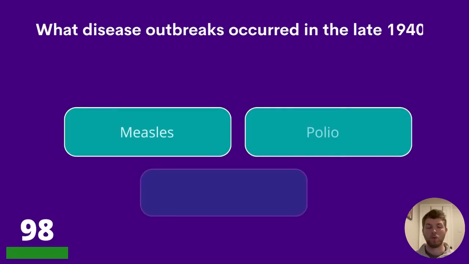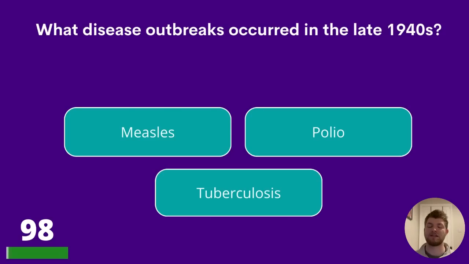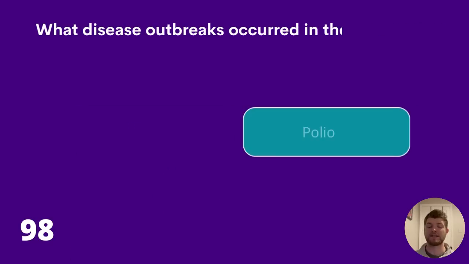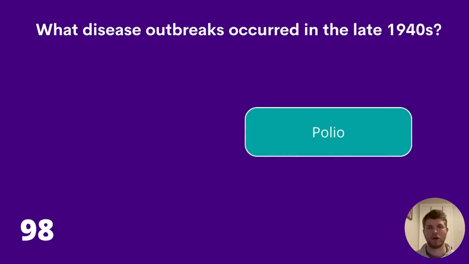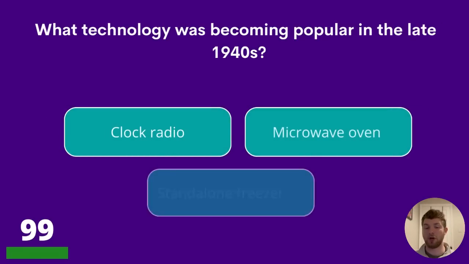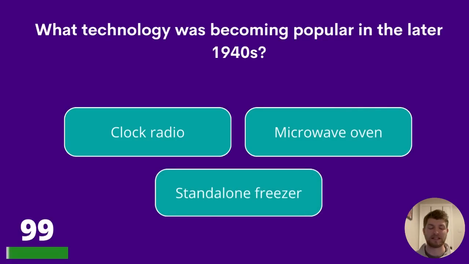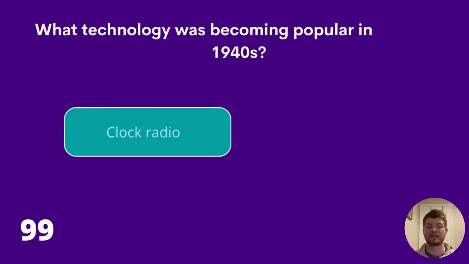Question 98. What disease outbreaks occurred in the late 1940s? Measles, polio, or tuberculosis? The answer is polio. Question 99. What technology was becoming popular in the later 1940s? Clock radio, microwave oven, or standalone freezer? The answer is clock radio.